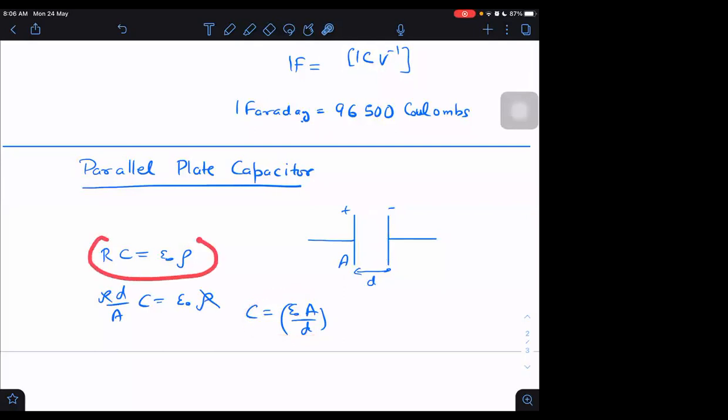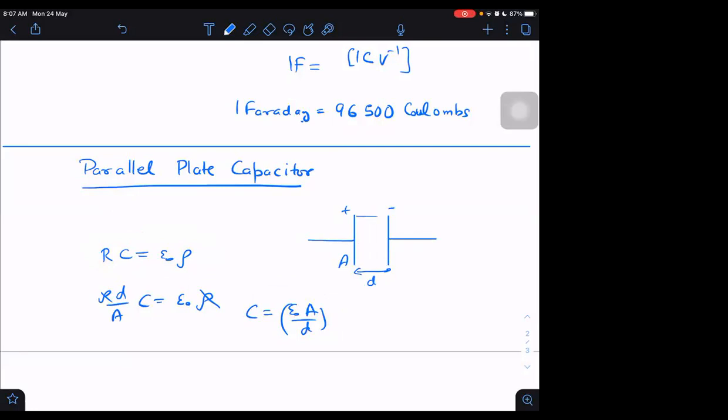Although it will be stupid to use this formula, because there is no resistivity, it's not defined, and we can't write an equation for something not defined. But you can treat it as a kind of trick. Although this thing is not defined, if I use it, I still get the right result. Even if I have a vacuum in between the plates, it will become epsilon naught into A by D. If it is not vacuum, then instead of epsilon naught, I will have to use epsilon.